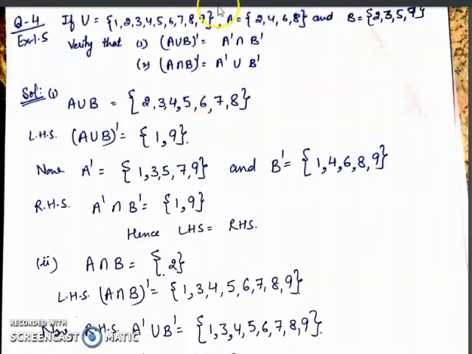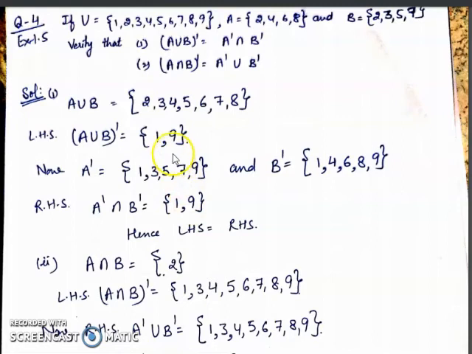For the right hand side, we first calculate A complement. A complement means cancel out 2, 4, 6, 8. So left is 1, 3, 5, 7, 9. B complement is 1, 4, 6, 8, 9. Now their intersection. Intersection means common to both. You see, common to both of them are 1 and 9. These two elements are common.